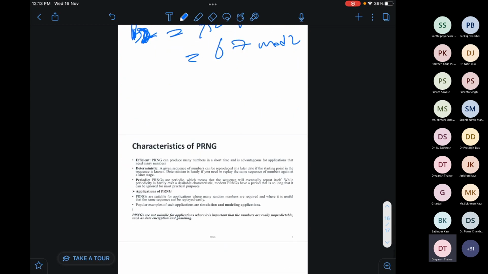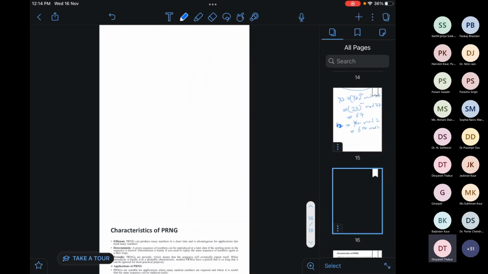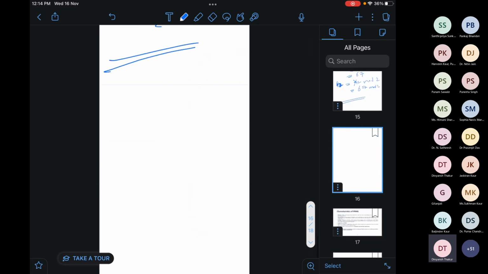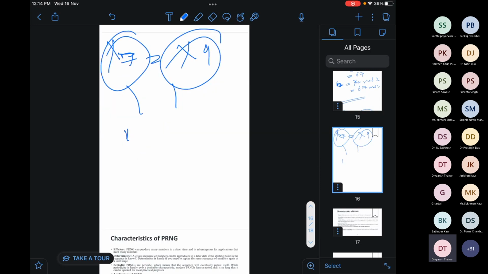So this whole iteration will go on until I get a repeated value in the sequence. Suppose x6 equals x9, in that case I have to stop this algorithm, and I will get the particular generated random number sequence. So this is how the BBS algorithm works.